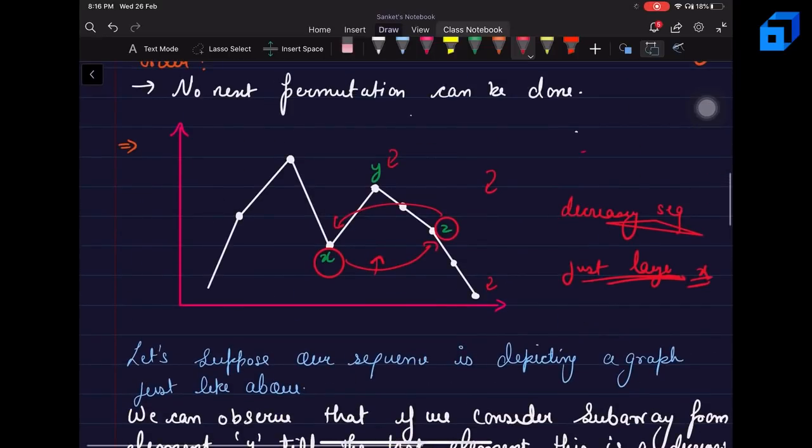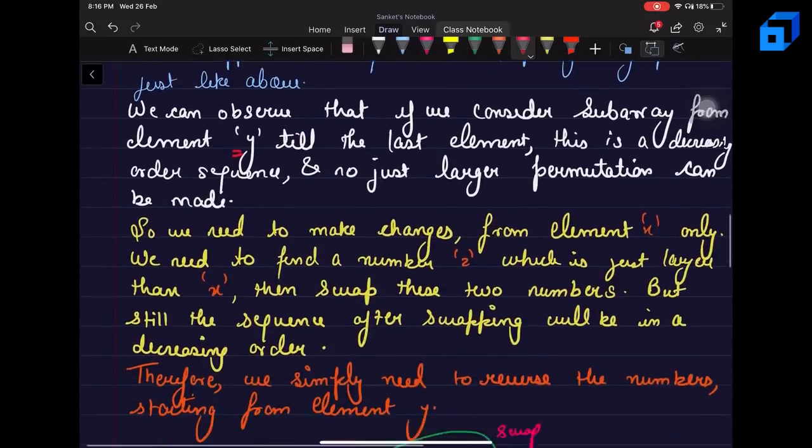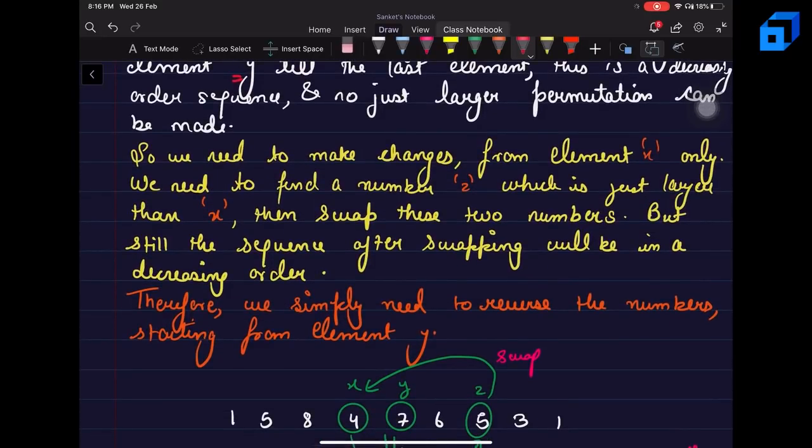Why? Because even if we swap z and put z at the position of x and x at the position of z, still the sequence starting from the number y till the very end is a decreasing sequence, and this is not going to be the just larger sequence.